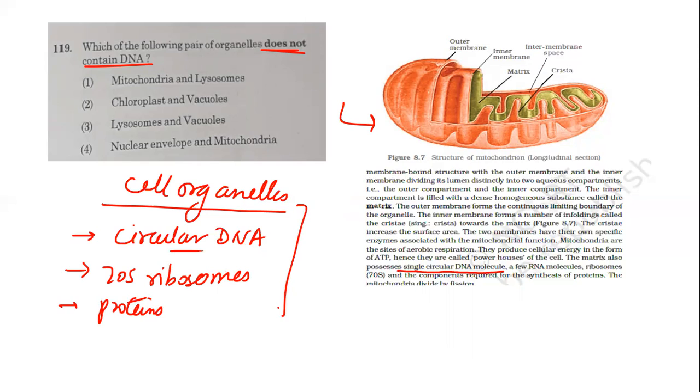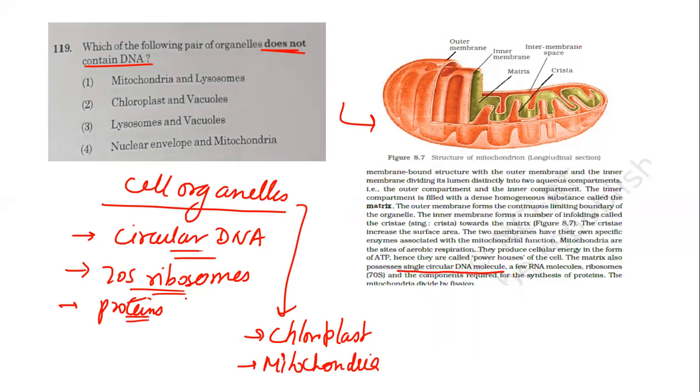Those cell organelles are the double membrane bound chloroplast and mitochondria. These are the two cell organelles with their own circular DNA, 70S ribosomes, and all the proteins required for the replication of DNA. These two are also known as semi-autonomous cell organelles, and they replicate on their own.